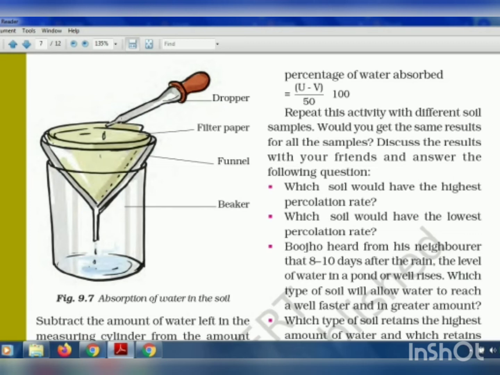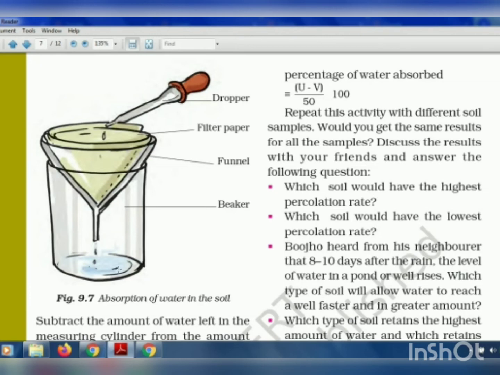Now we have to keep putting the water drop by drop into this funnel until the water reaches down and starts to fall into this beaker.